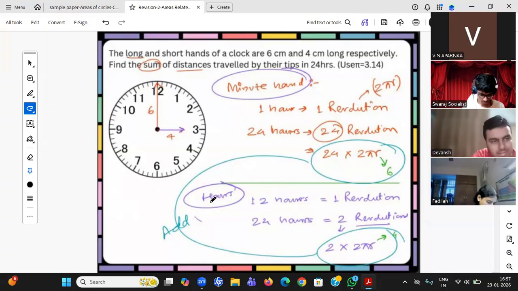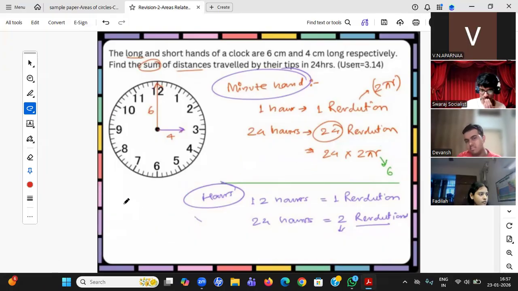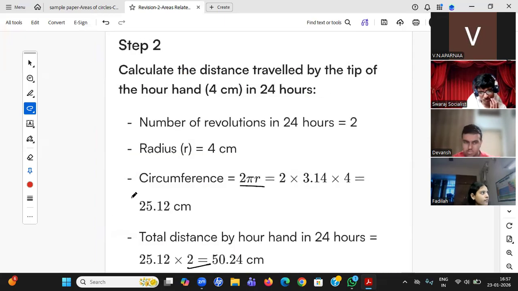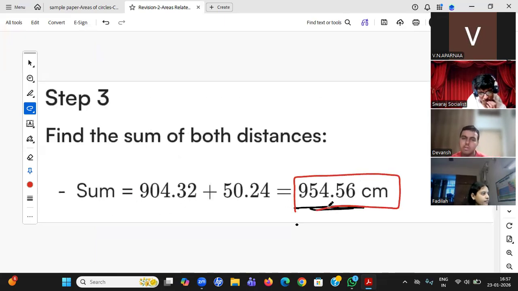Okay, so students will be confused about the hours hand here, because we have done many questions on the minutes hand. Students are in the mood that the minutes hand takes 60 minutes for 1 revolution, and they will do the same for the hours hand. But he mixed both questions to confuse. Hours hand: 12 hours, 360 degrees. 24 hours, 2 into 2 pi r, 2 times, 2 circles. So you can do the calculation. If you want to write, you can write the answer 954.56. Okay, students, I'm moving ahead.